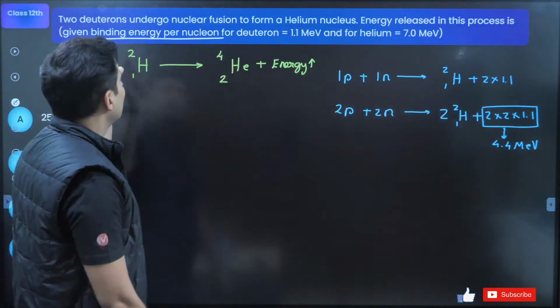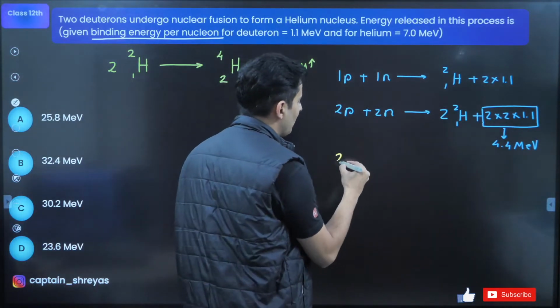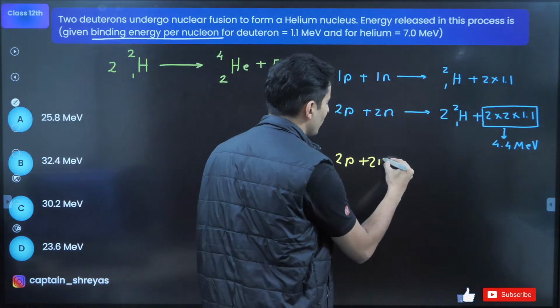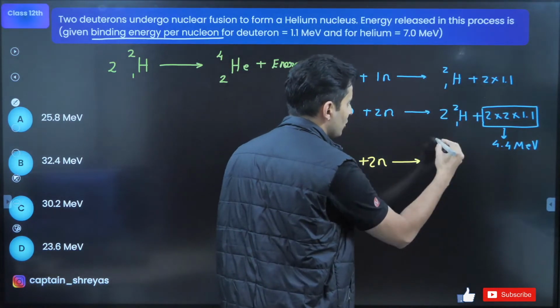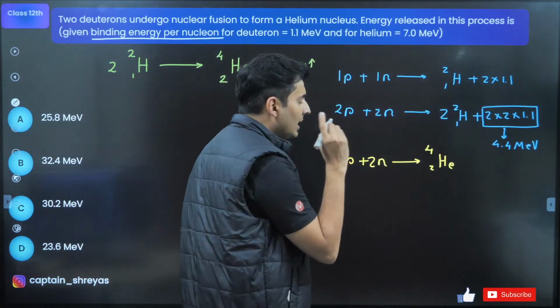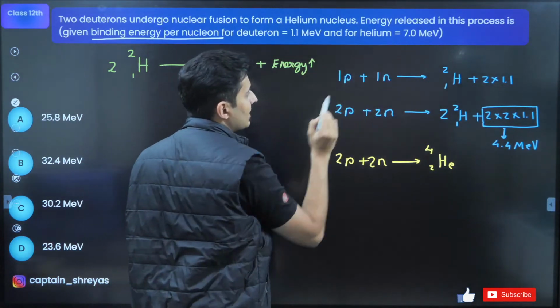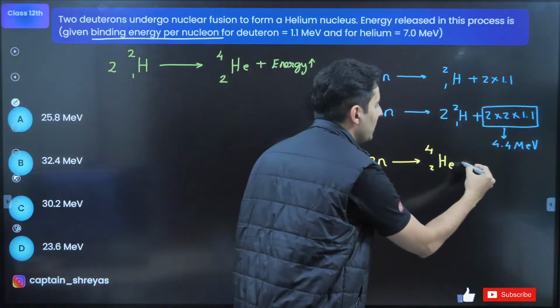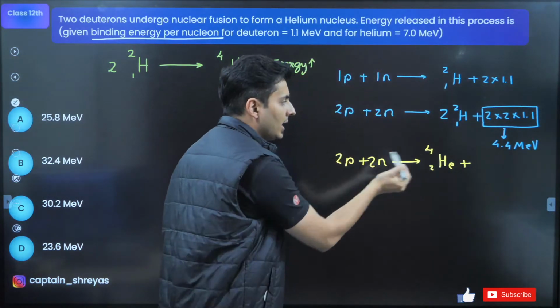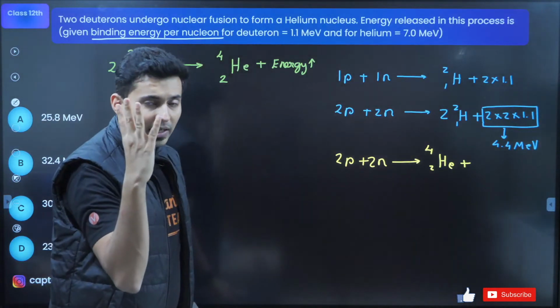Now look at the other particle, which is helium. Helium can be formed by, again, taking two protons and two neutrons, which combine to give you one helium nucleus. In helium, per nucleon, the energy is 7. Now, how many particles are there in the helium nucleus? 4, right? 2 protons, 2 neutrons, so 4 particles.